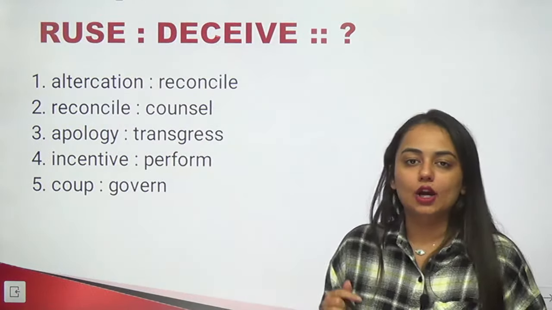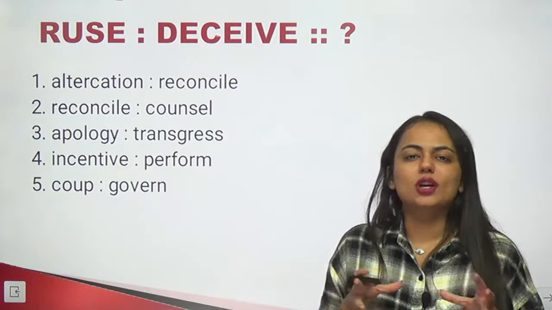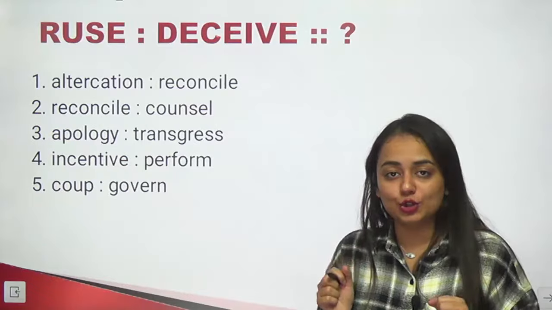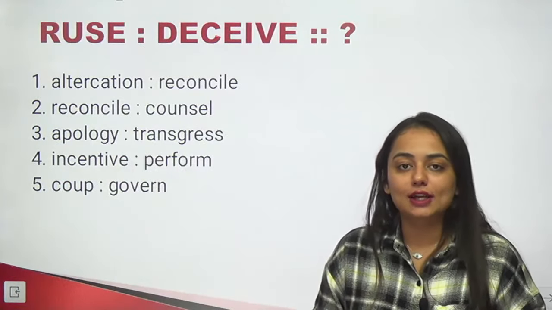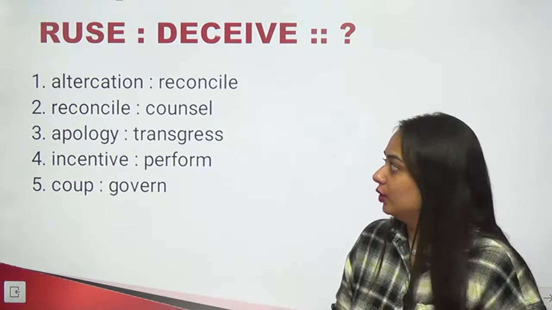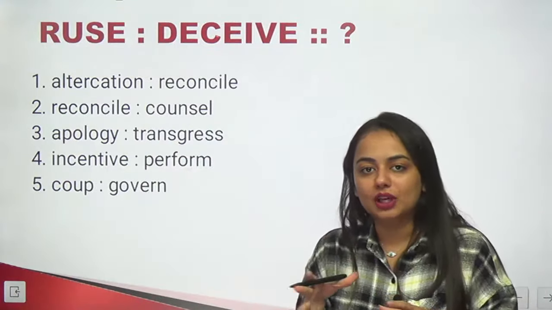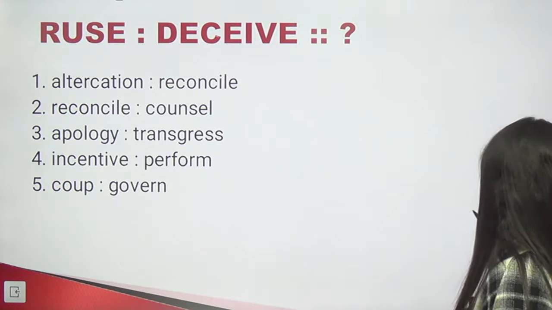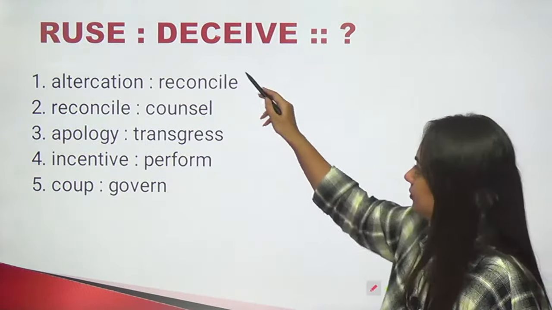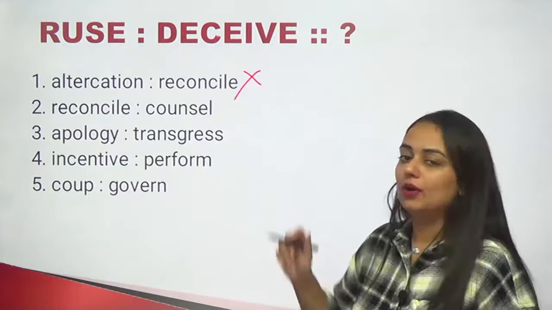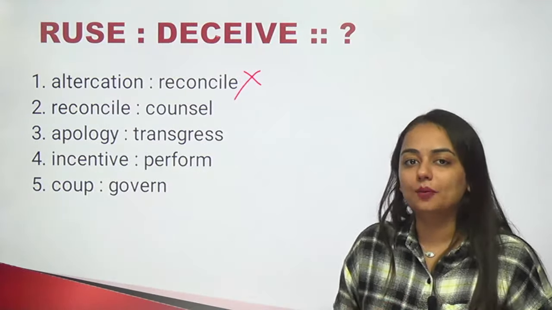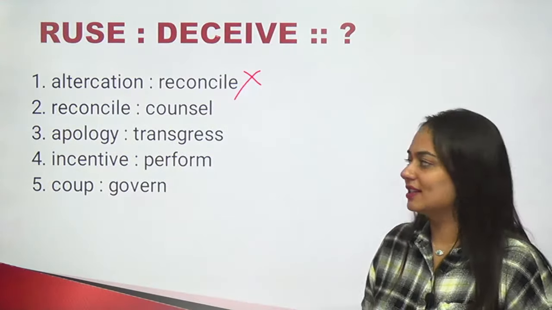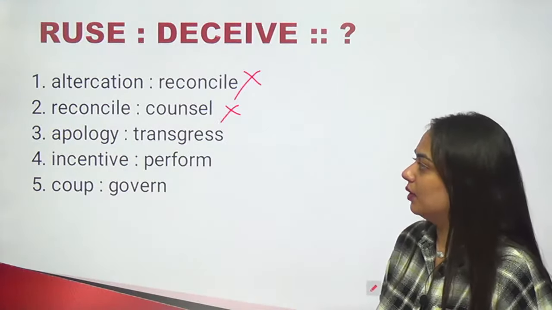Altercation and reconcile. Altercation is noisy argument. Can a noisy argument lead to reconciliation? No, it cannot. Reconciliation is settling the argument. तो ज़रूरी नहीं है कि एक noisy argument के बाद reconciliation भी होगा. So this one again can be ruled out. Reconcile and counsel. Counsel is when you advise someone. Does reconciliation lead to counsel? No, it does not. So this one can also be ruled out.